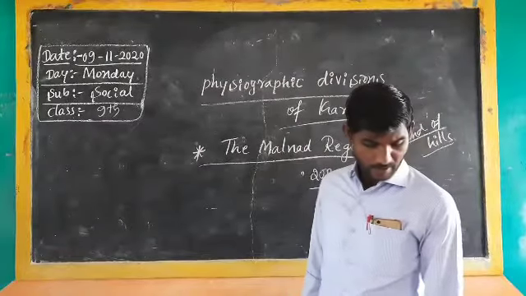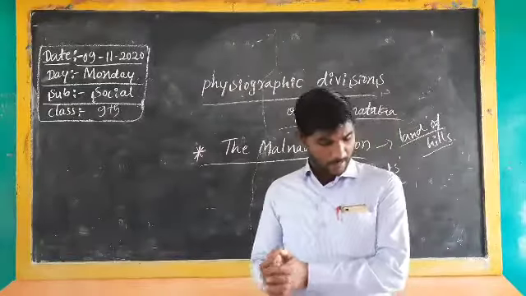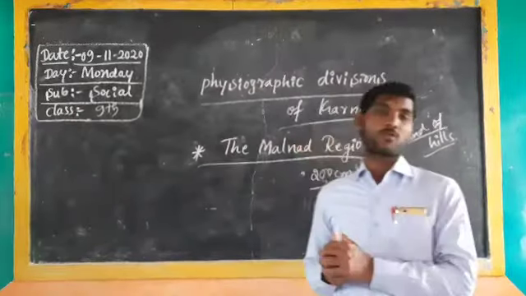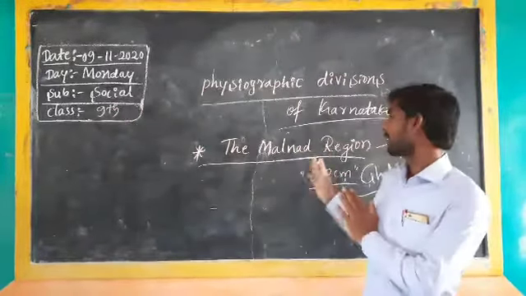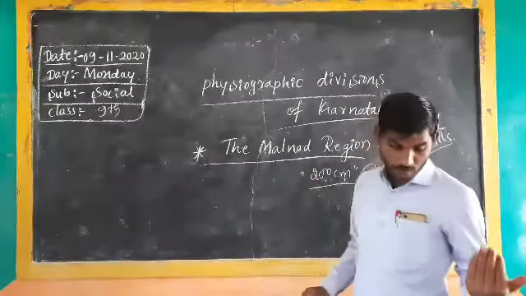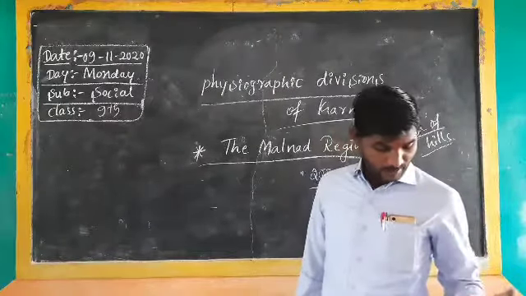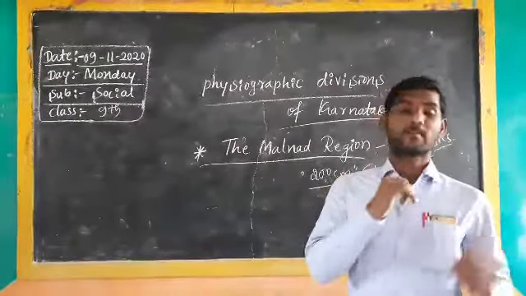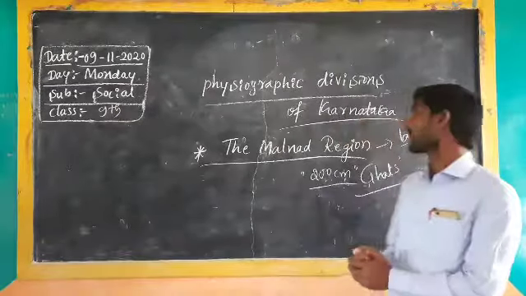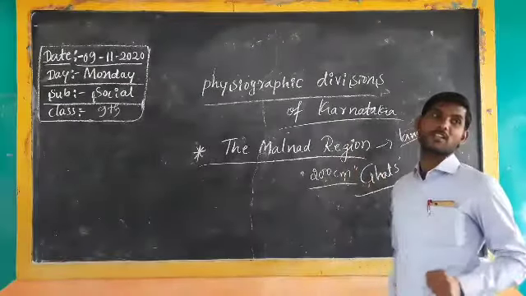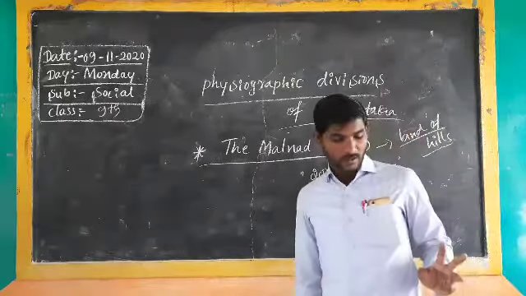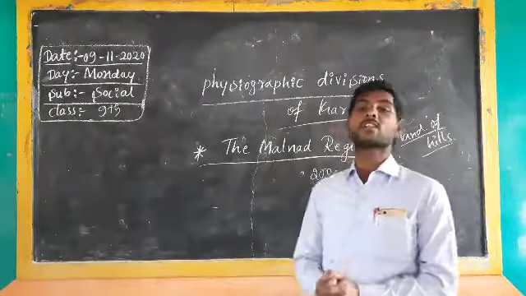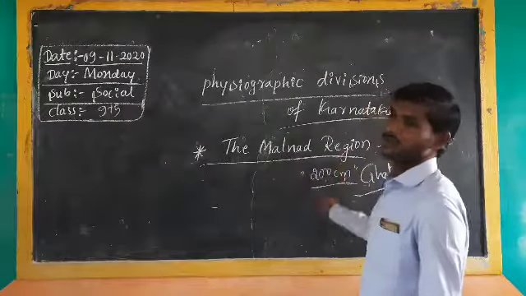At present, Malnad has been identified as a biodiversity zone. The Malnad region of Karnataka is identified as a biodiversity zone and protects so many animals there. The prominent districts of the Malnad region of Karnataka are Hassan, Kodagu, Shivamogga and Chikmagalur.